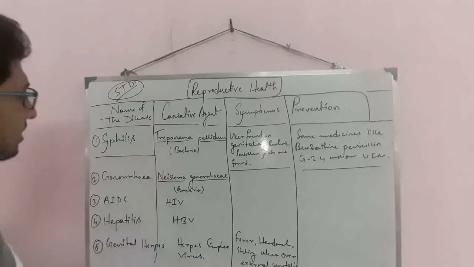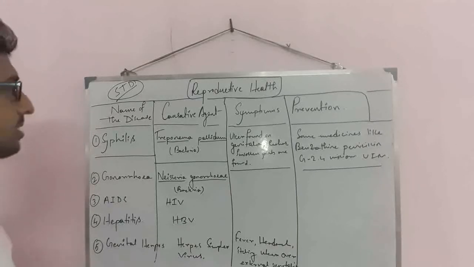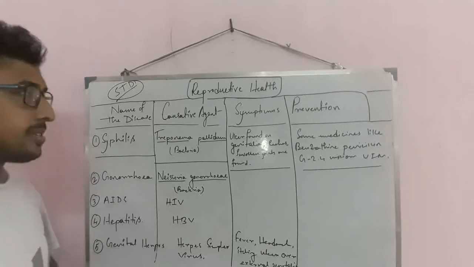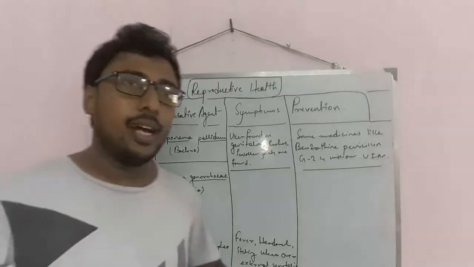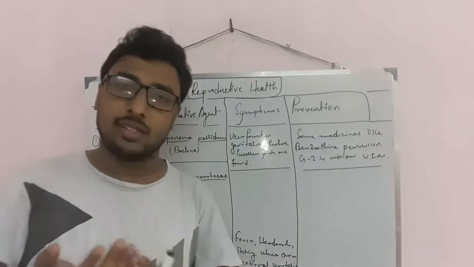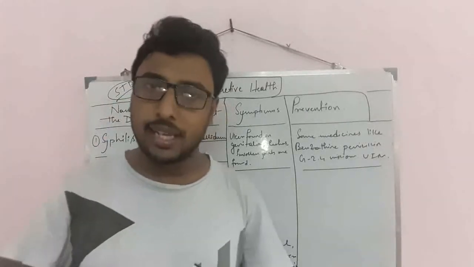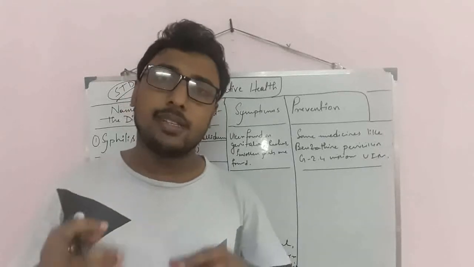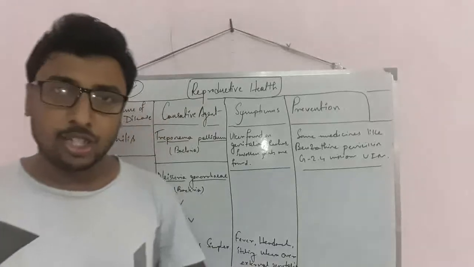Number 1 is the disease known as syphilis. What do you mean by syphilis? Actually, the disease causes ulcers in the affected region, just like in the mouth, in fingers, in our legs, in our hands, especially on our skin. On our skin there will be formation of ulcers. That is the indication of syphilis.